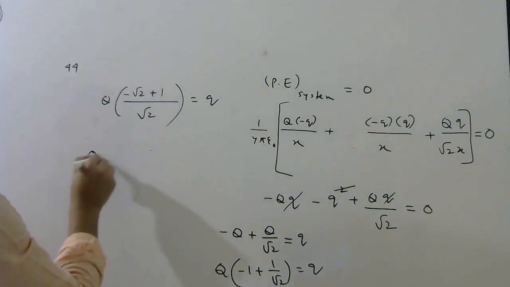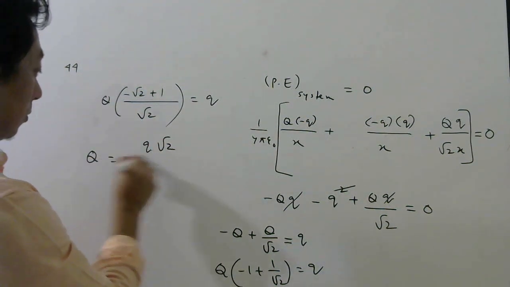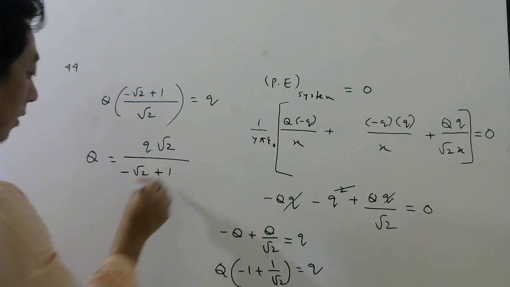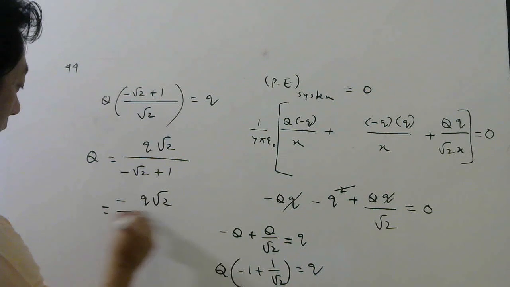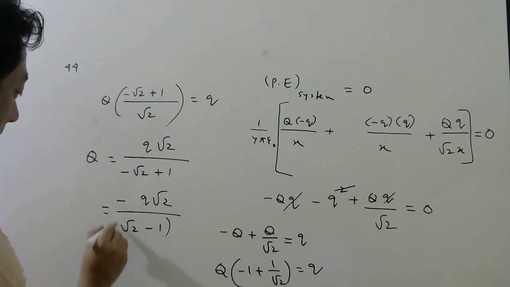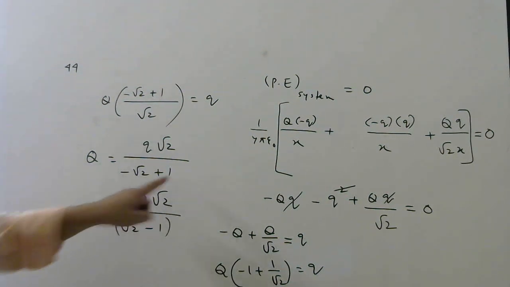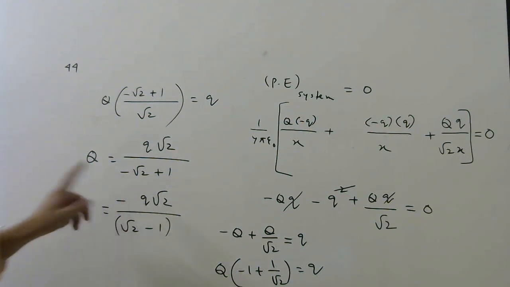So capital Q will be q root 2 by minus root 2 plus 1. If you take minus common, it will be minus q root 2 by root 2 minus 1, because root 2 is greater than 1, no? So it is better to take minus common. So check which option it matches with.